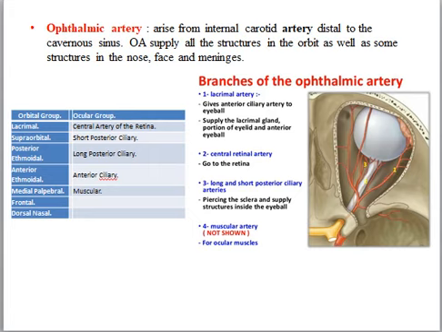The anterior ethmoidal artery accompanies the nasociliary nerve through the anterior ethmoidal canal, supplies the anterior and middle ethmoidal cells and frontal sinus.